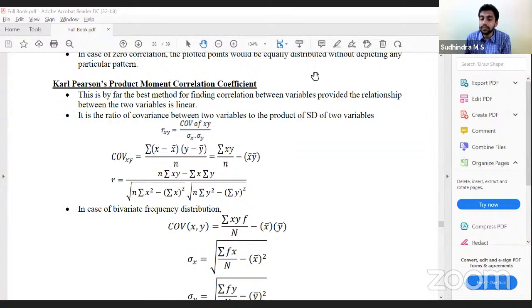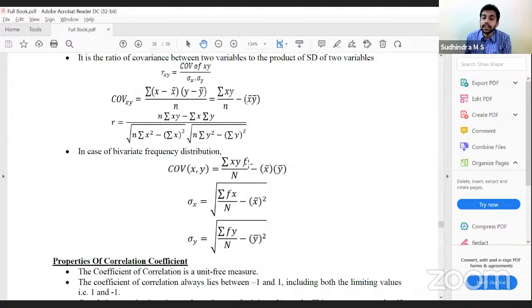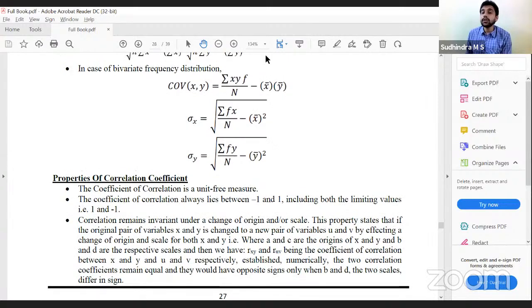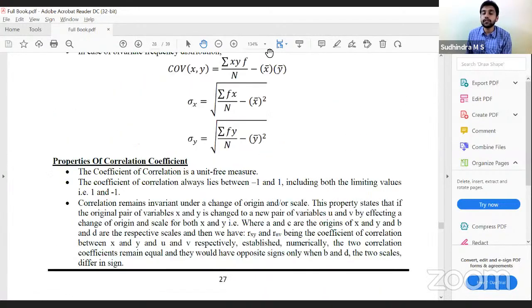In case of bivariate, wherever you have xy, you have f. Wherever you have x, you multiply it with f. You get bivariate covariance, bivariate standard deviations. Then we have properties. Correlation coefficient, since at the end of the day it is expressed in the form of decimals, should be between -1 and +1. It is a unit free measure, so it is not affected by units, and it should be between -1 and +1. -1 to 0 is negative correlation. 0 to 1 is called positive correlation.